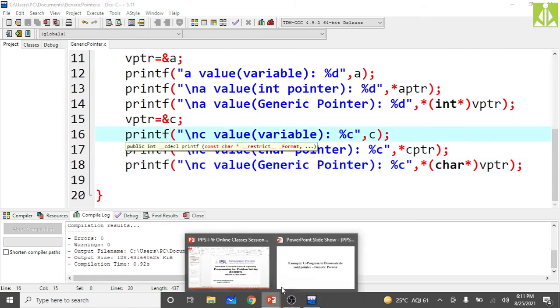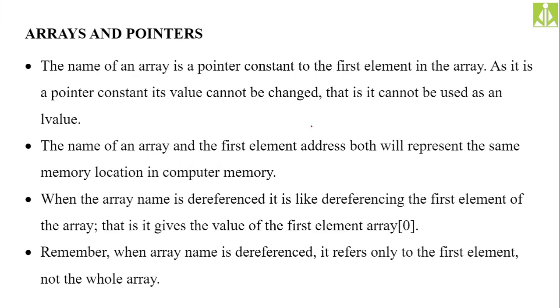Okay, after this we have arrays and pointers. With respect to pointers, arrays exhibit a special feature. What is that special feature, and how do pointers and arrays have a relationship between them? That we need to discuss over here.